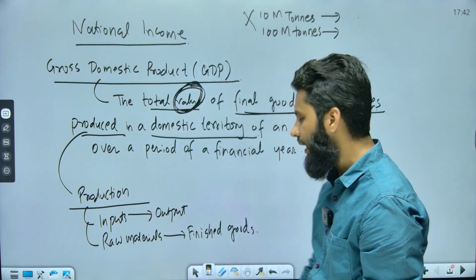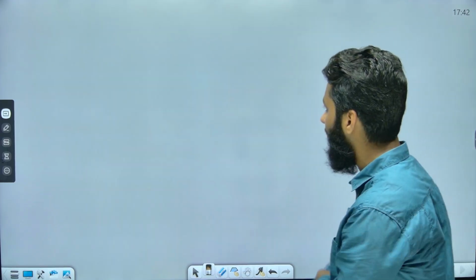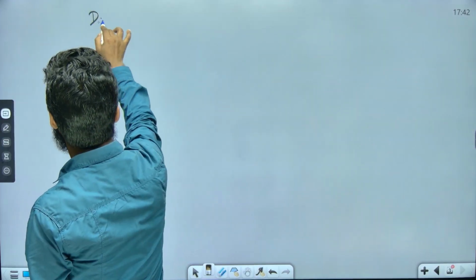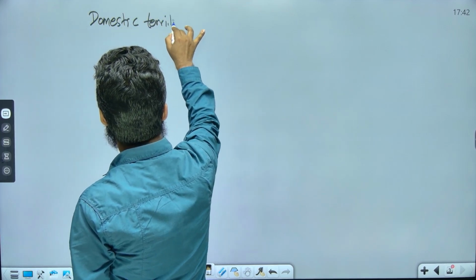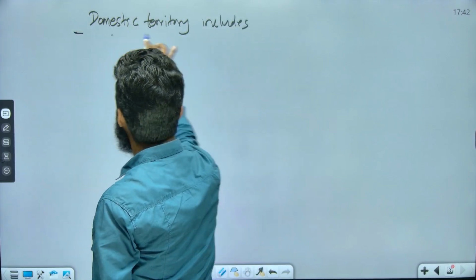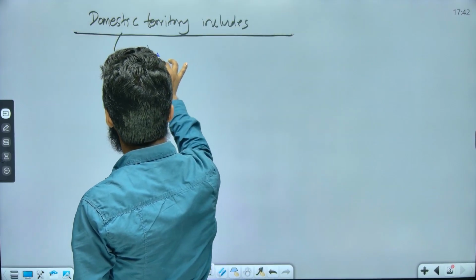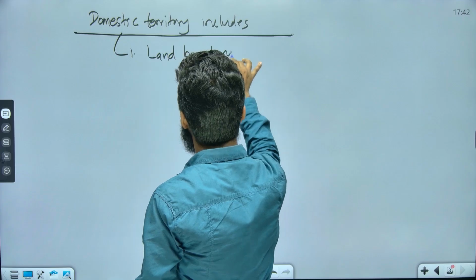Now let's understand what is domestic territory. To understand domestic territory, it includes this land boundary, right? So the land area that we have is our domestic territory.